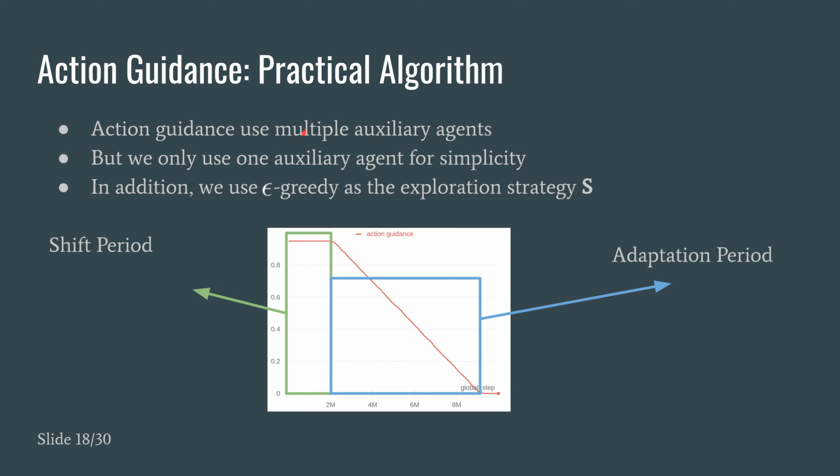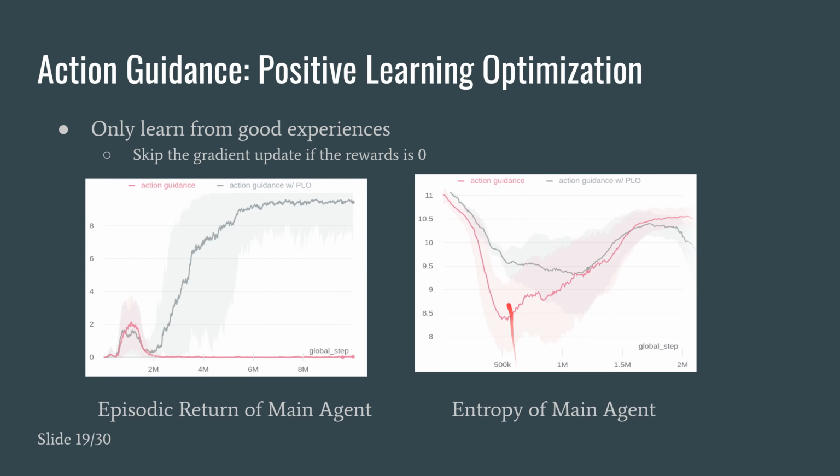To make action guidance into a practical algorithm, there are other things to consider. Action guidance can leverage multiple auxiliary agents, but in practice, we only use one auxiliary agent for the simplicity of the experiments. Additionally, we use epsilon greedy as exploration strategy. We create this shift period in which we have a 95% probability of sampling actions from the auxiliary agent, and we have this adaptation period where the main agent gradually adapts and becomes independent. So we decrease this 95% probability gradually to 0. We also have an optimization that we call positive learning optimization, where the intuition is to learn from good experiences.